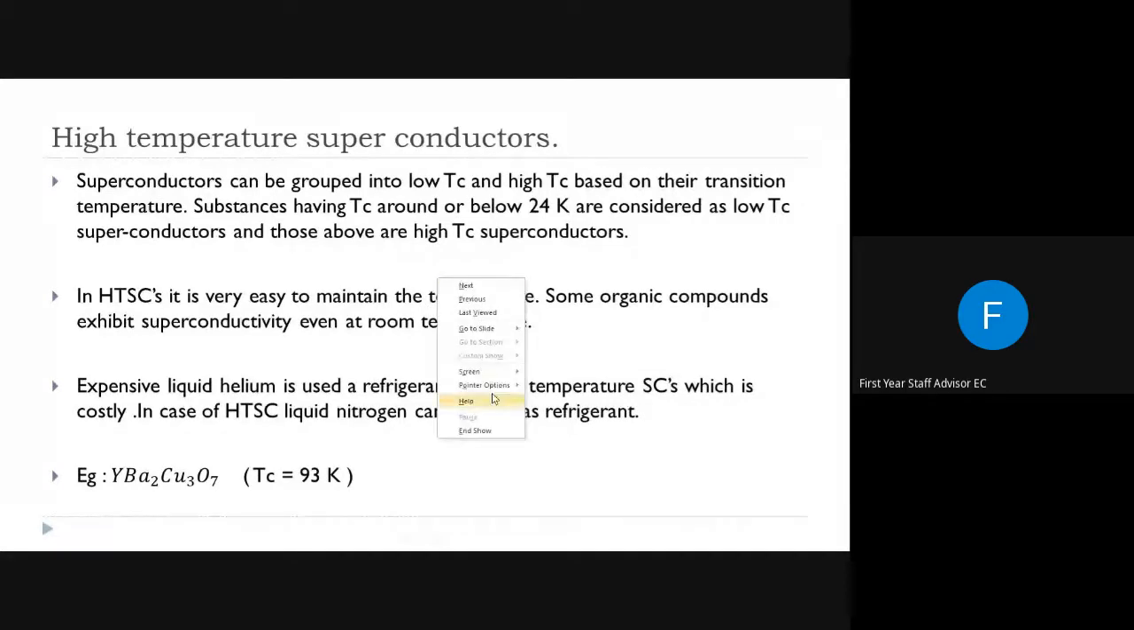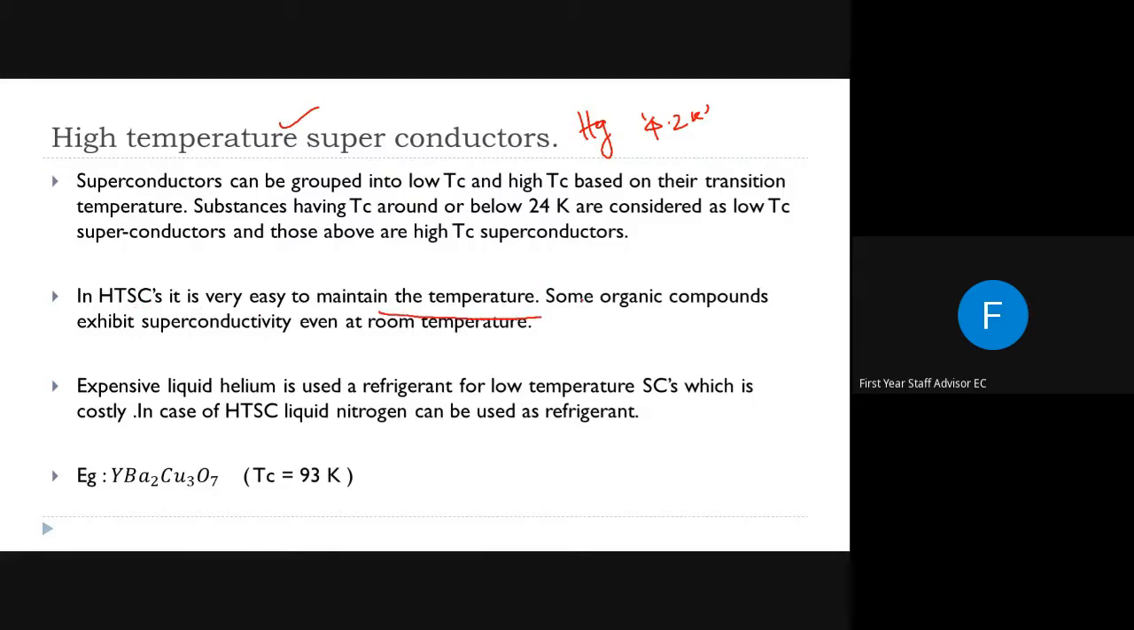So the main disadvantage of low temperature superconductors is the cost or the difficulty to attain such a low temperature. That means in order to create superconducting mercury, we need 4.2 Kelvin. That means the transition temperature of mercury is 4.2 Kelvin. We can attain such a temperature only using liquid helium, and that is very costly. So the advantage of high temperature superconductors is that we can attain the transition temperature using less expensive ways. That means in HTSCs, it is very easy to maintain the temperature.